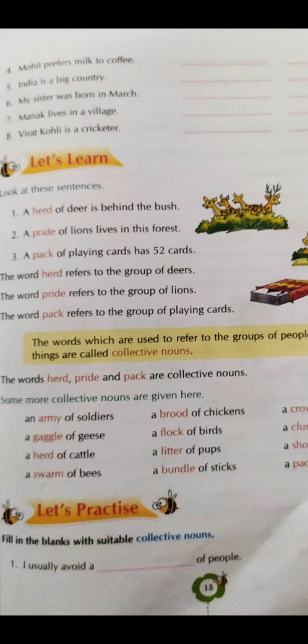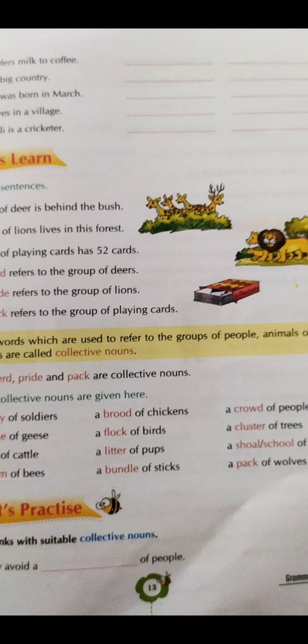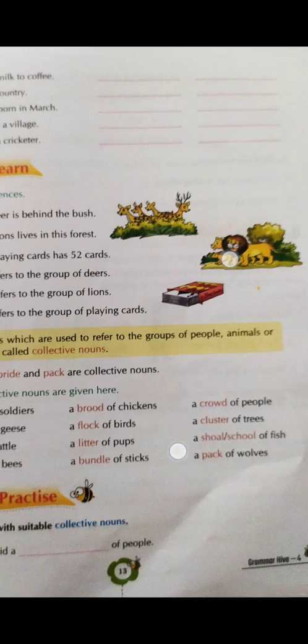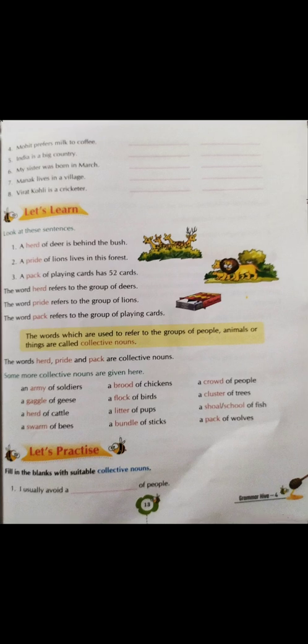Some more collective nouns are given here, like an army of soldiers, a gaggle of geese, a herd of cattle, a swarm of bees, a brood of chickens, a flock of birds, a litter of pups, a bundle of sticks, a crowd of people, a cluster of trees, a shoal or school of fish, and a pack of wolves. These are some more examples of collective nouns. Here you need to remember that collective nouns are also nouns, they are names of what? Groups of people, animals, or things.